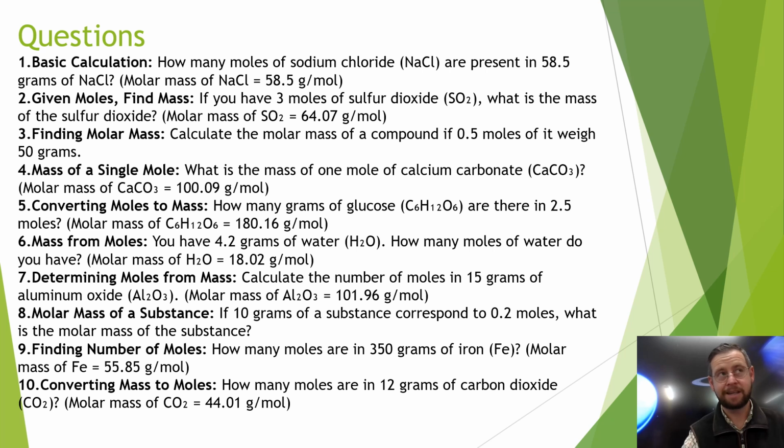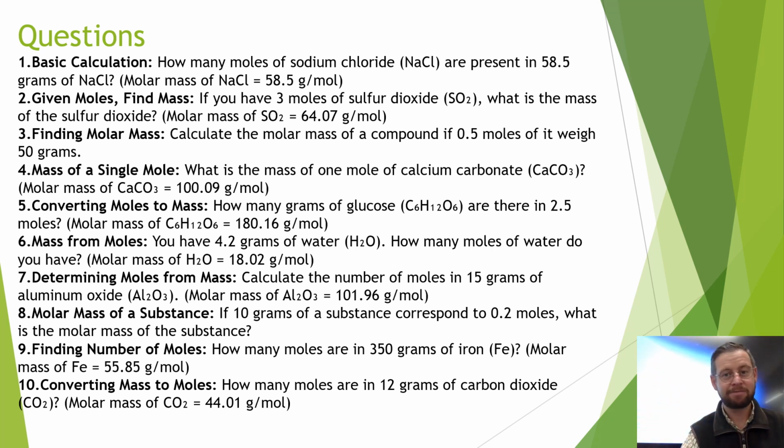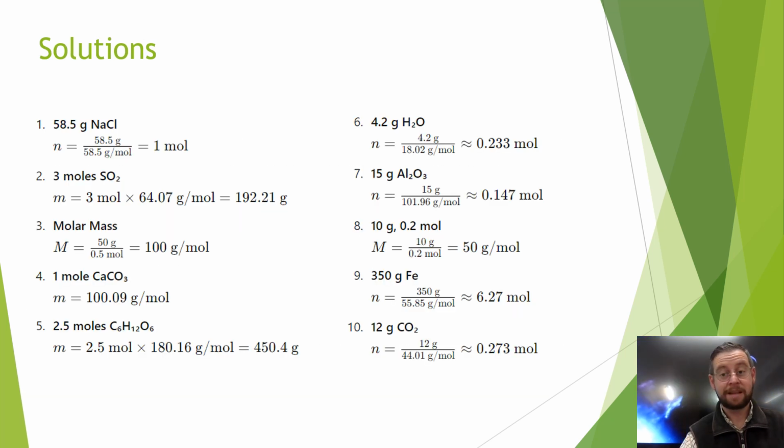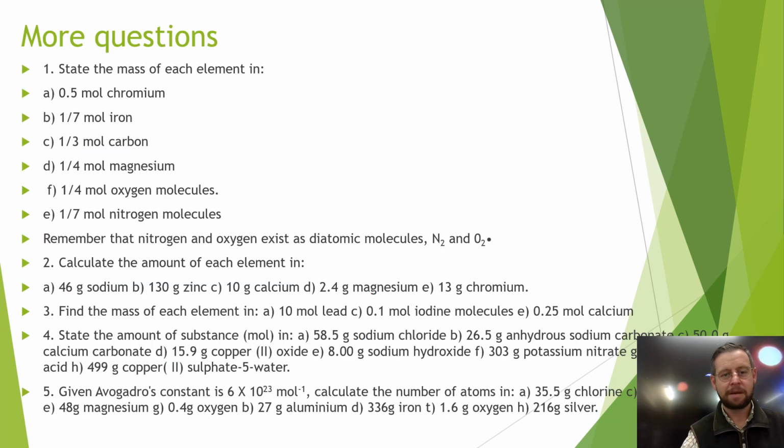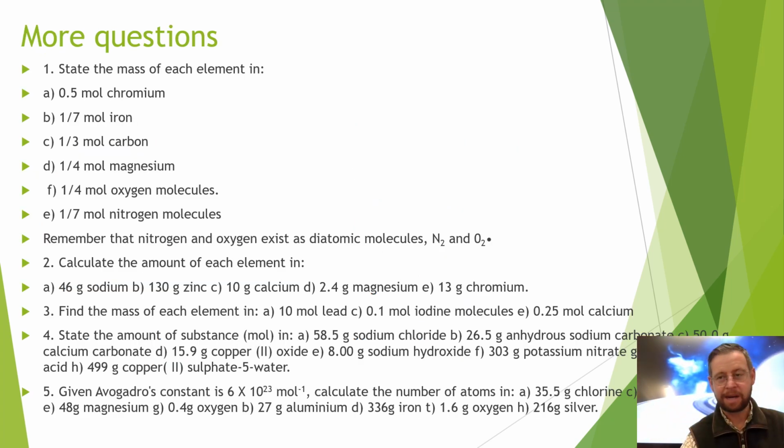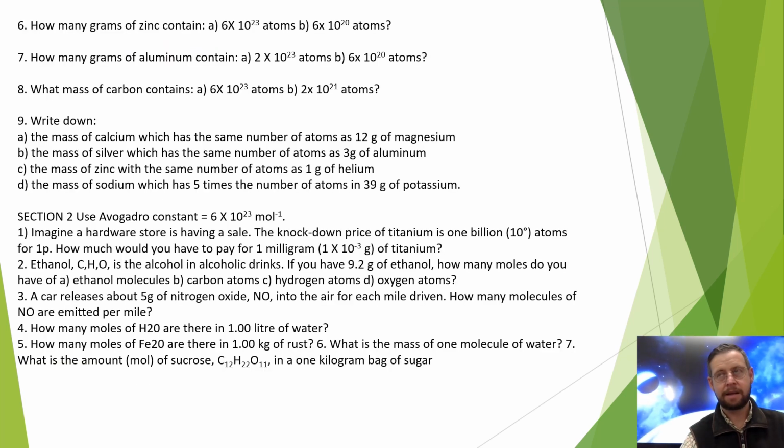And there's no better way to get used to it than just having a go at some questions. Here, this is just using that 3-variable relationship and rearranging it to give you the missing variable that you might need. And the answers are presented here. And what's this? More questions? Well, you're only going to get good at this by practicing again and again and again. And again and again.